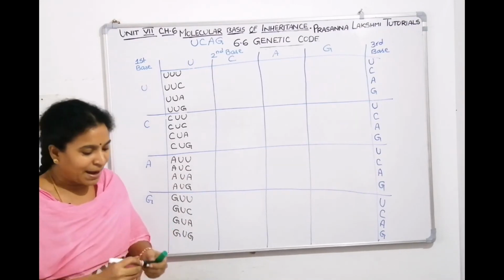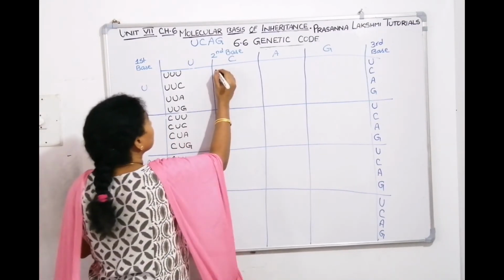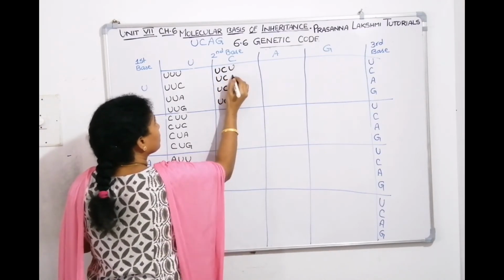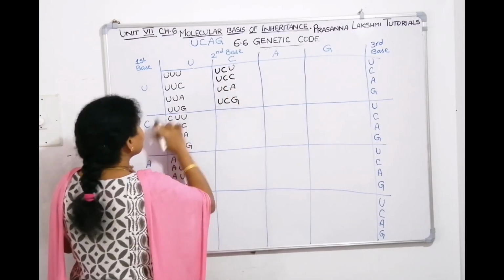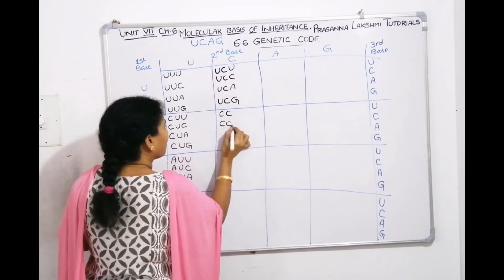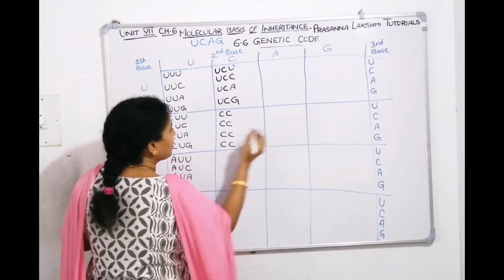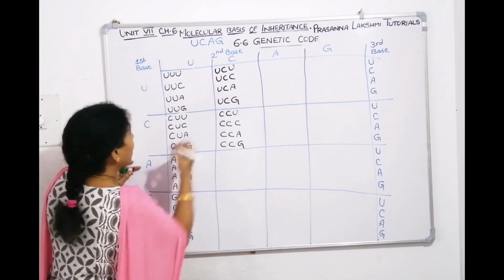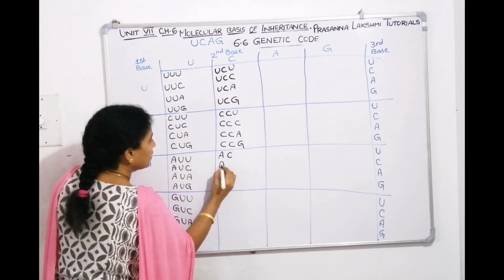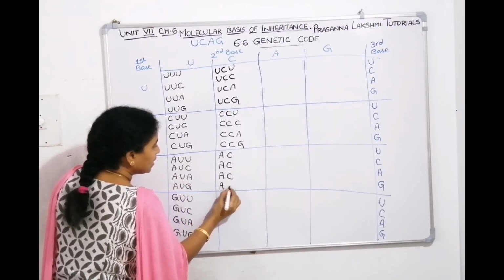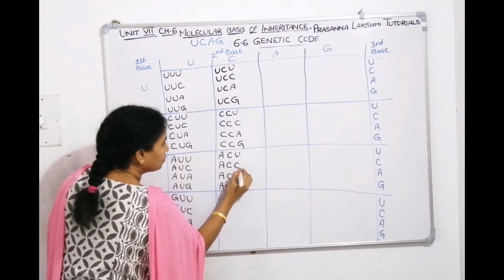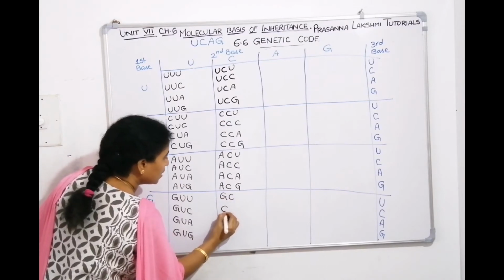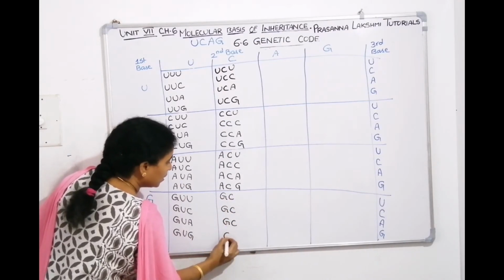You need to fill the remaining also. Quickly I'll try to do. I'm just writing C first. Then we know anyway we have to remember U, C, A, G. I'm just filling U, C, A, G. Then A, C. First letter A, second letter C, and the third letter is U, C, A, G. Now here G and C. So G, C, G, C, G, C, G, C.